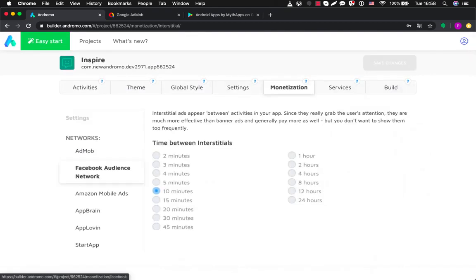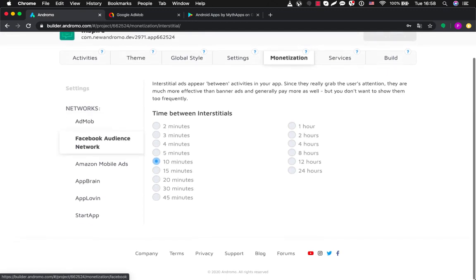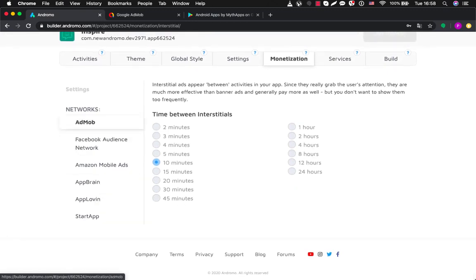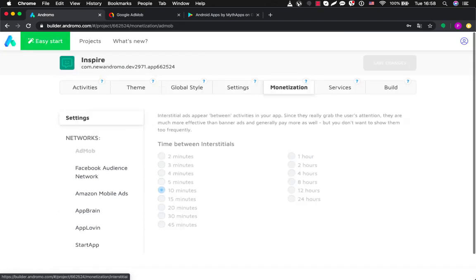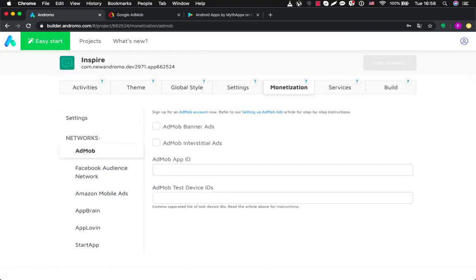And now we go to monetization. The monetization section is very important for the developer, because this is about developers' money. So here you are setting your ad networks inside your application. We have different networks here, but the most common and the most popular is AdMob. AdMob is provided by Google, and they have the best performance, and they have the highest rates on the market.